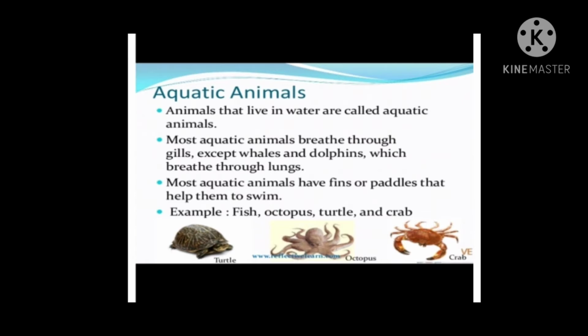Now, what about aquatic animals? How do they breathe? Most aquatic animals breathe through gills, except whales and dolphins, because they breathe through lungs. And most aquatic animals have fins or paddles that help them to swim underwater. See examples: fish, octopus, turtle and crab.